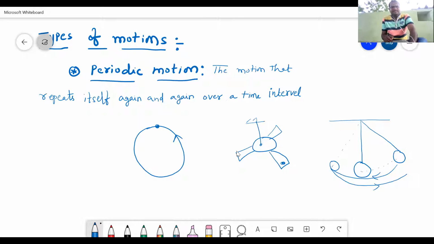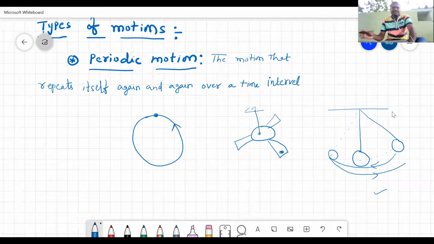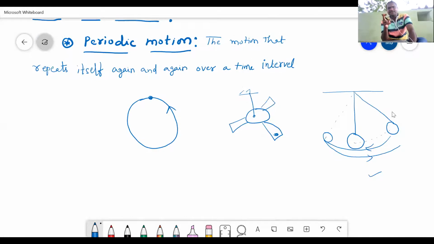Now observe these three examples. In the first, uniform circular motion, the particle is rotating and repeating its motion again and again. In the second, the particle on the wing of a fan is also rotating again and again.